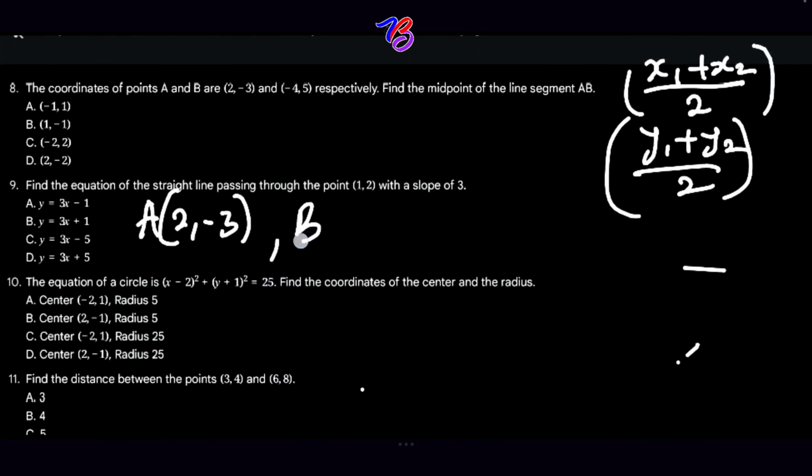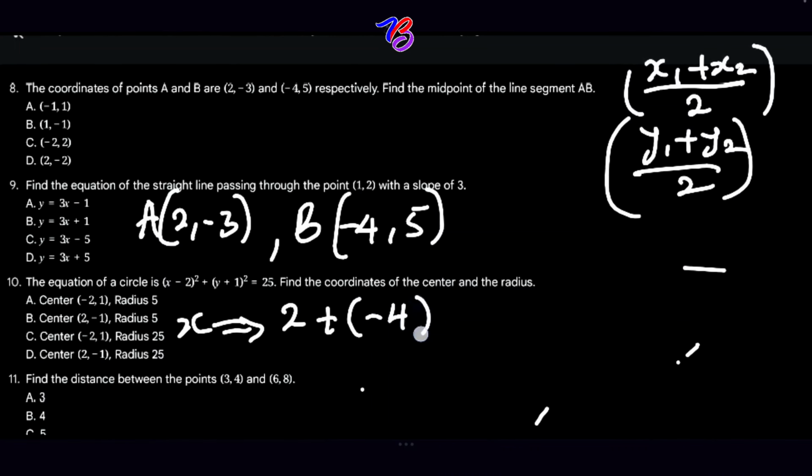Okay. Then we have B, and B is given to us to be minus 4 and 5. Are you here? So midpoint for x coordinates, we're going to have what? Into this formula, if we substitute, x1 is 2, so 2 plus (minus 4), all divided by 2. So this will give us minus 2 over 2. This will give us -1.